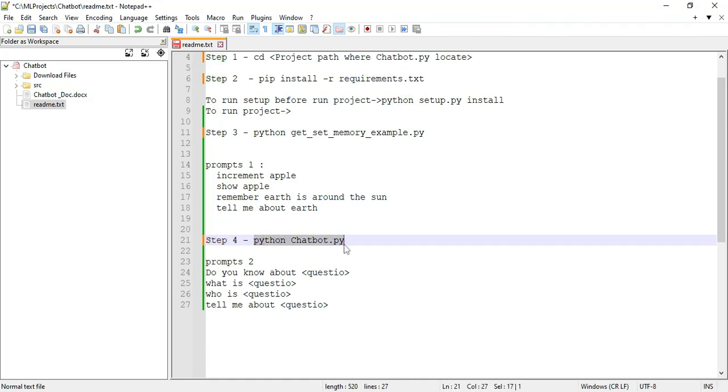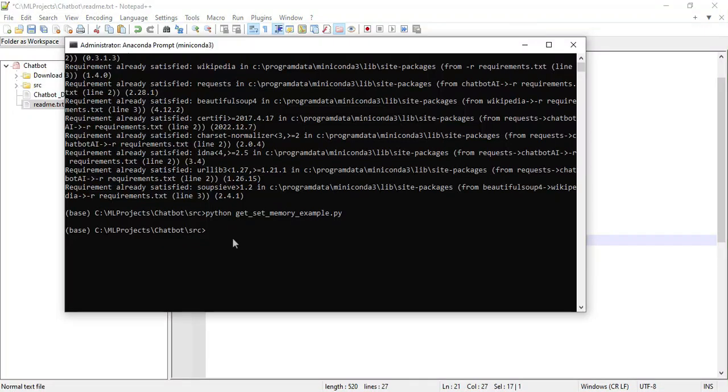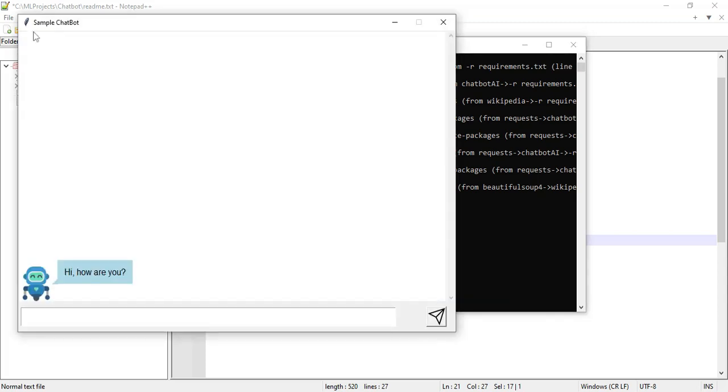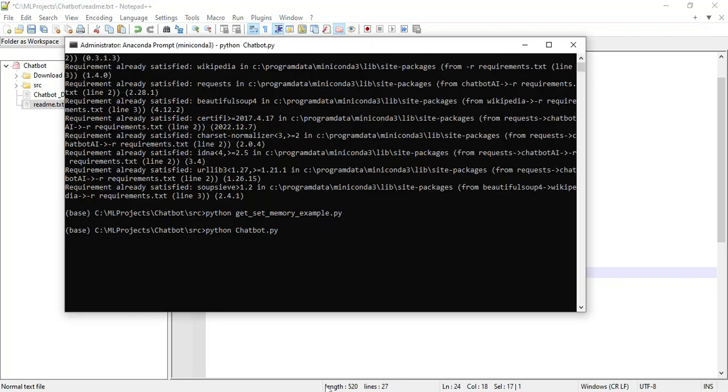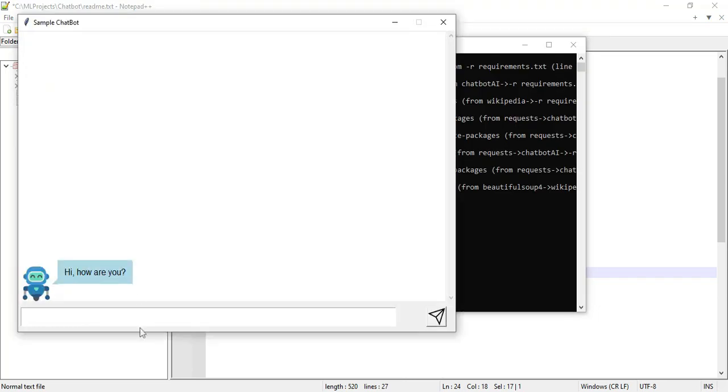You can copy the command to run the project, paste it in the command prompt and click enter. Next, the chatbot opens. This is for the second project. You can go to the readme files and view prompt 2. What are the questions? First you can copy the "do you know about" question and paste it in the chatbot. For example, India or Delhi, anything you can enter.